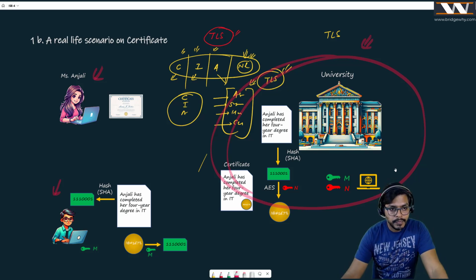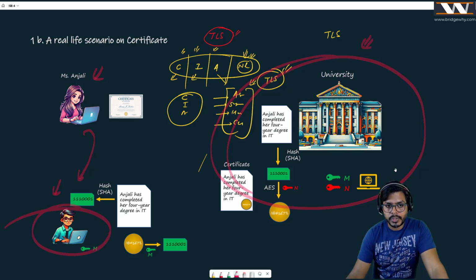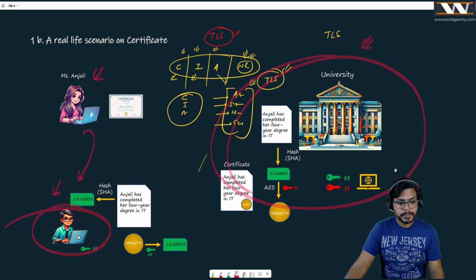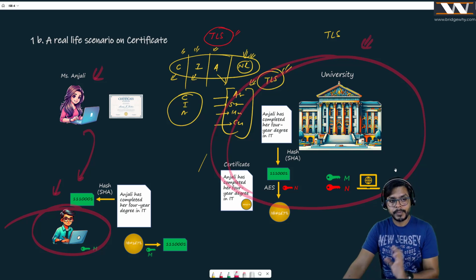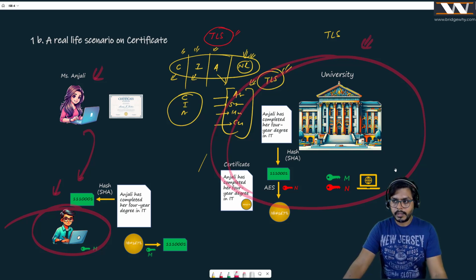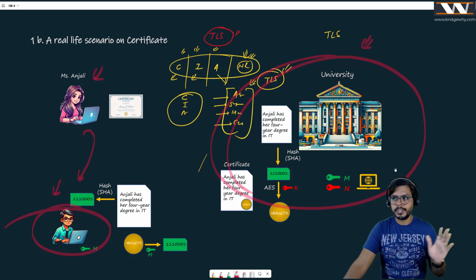Now, if Anjali wants to work in Mr. Rahul's company or organization, she can work. Why? Because Rahul is absolutely sure about her credentials. Rahul is absolutely sure that yes, she has passed her engineering from the university or MIT, so she is a good resource. She is going to be a good resource for my organization. Although, of course, interviews are going to be there, right? But with respect to her documents, I am absolutely sure about it.